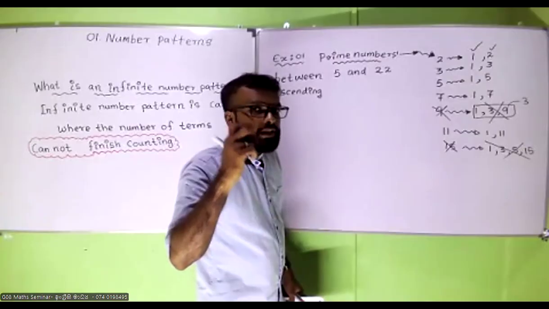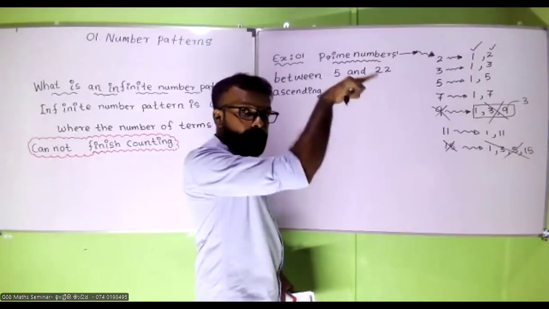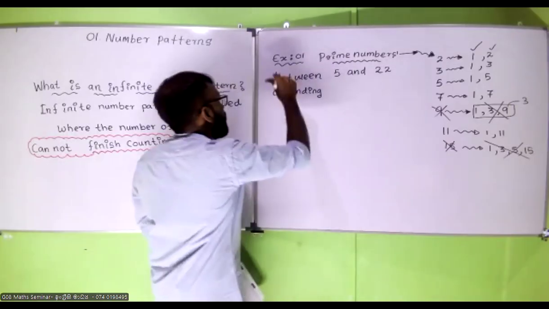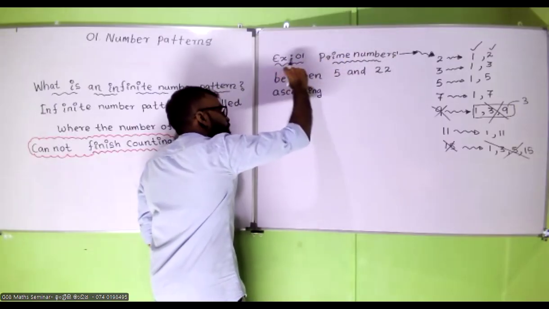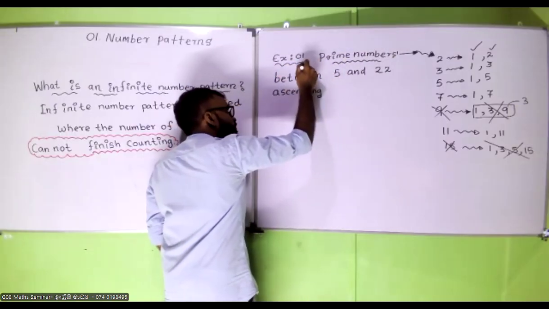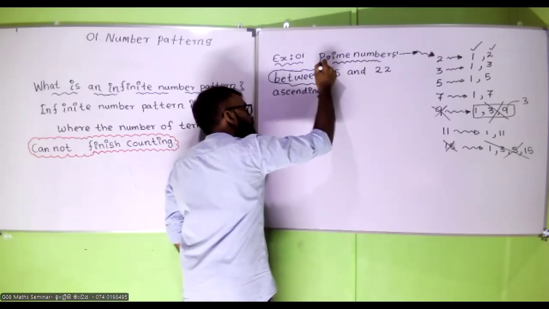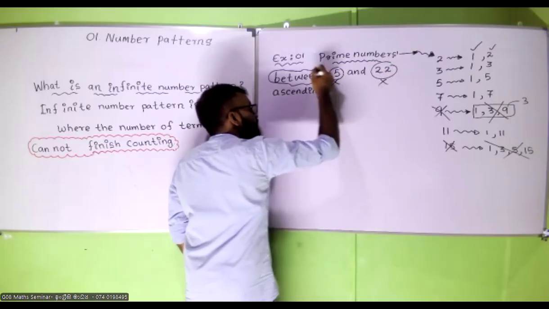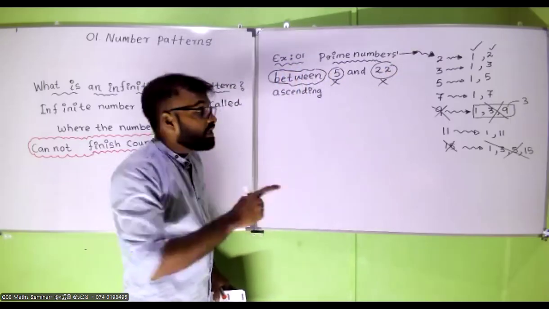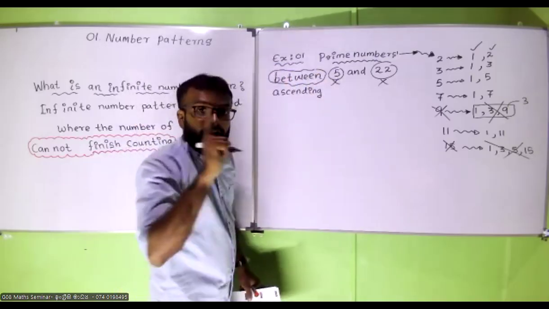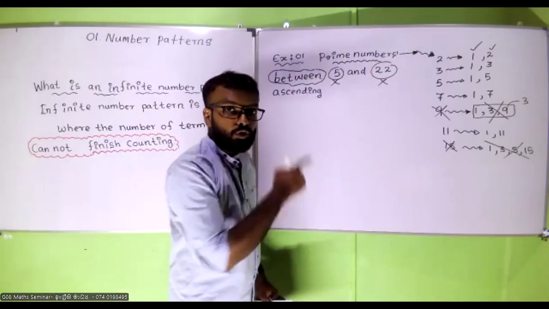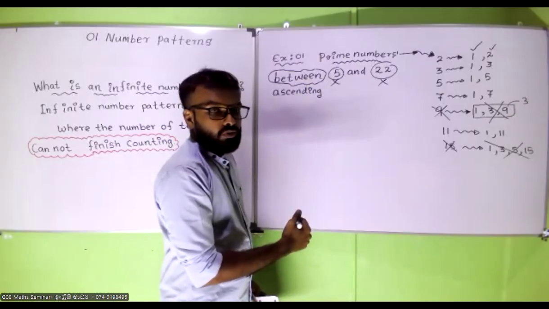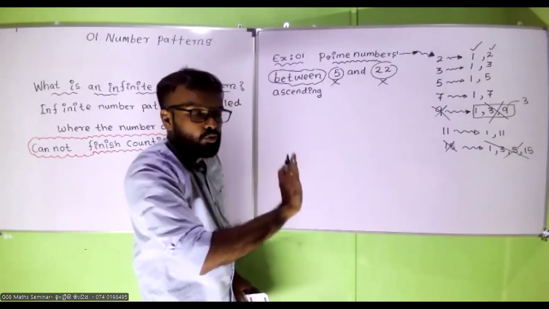Only 2 factors can be there: the number 1 and the number itself. Correct? Keep that in your mind now. So the prime numbers between 5 and 22. Between. We cannot include 5 and we cannot include 22 because they are saying between. Larger than 5, lesser than 22. So in ascending order, we have to write.